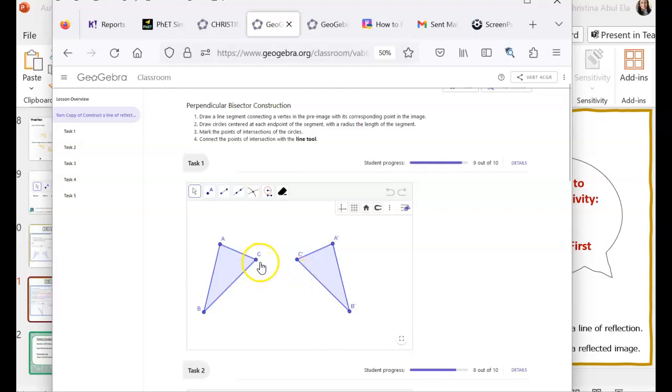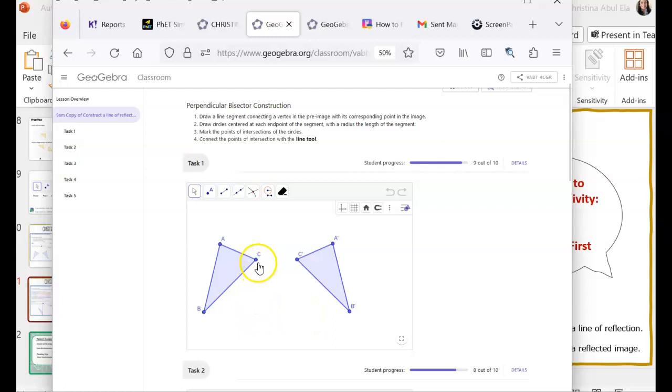An example is C and C prime. They would be corresponding points because they match up. It's the same part or piece of the triangle on both sides. A and A prime would be corresponding points. B and B prime would be corresponding points. And again, you could use any set of corresponding points you choose.